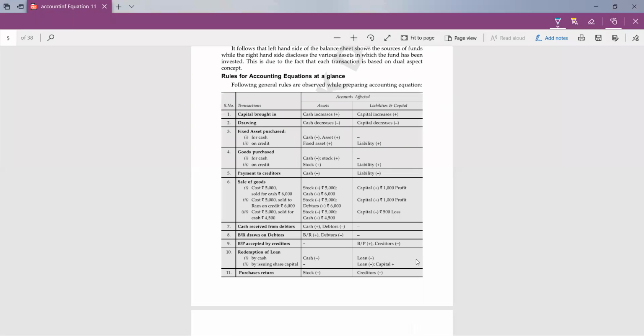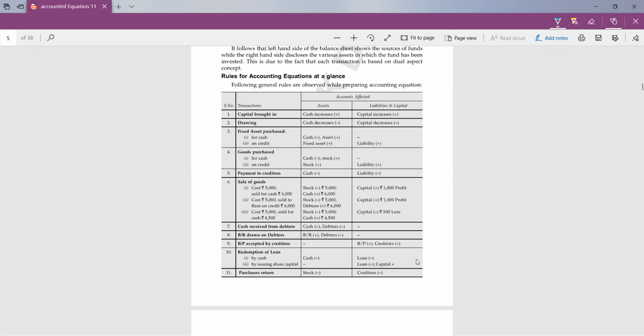The first rule was the capital. Whenever a business is started, there will always be capital introduced in the business, so it will be affecting both sides of the business: increase in asset and increase in capital. Increase means plus and decrease means minus.